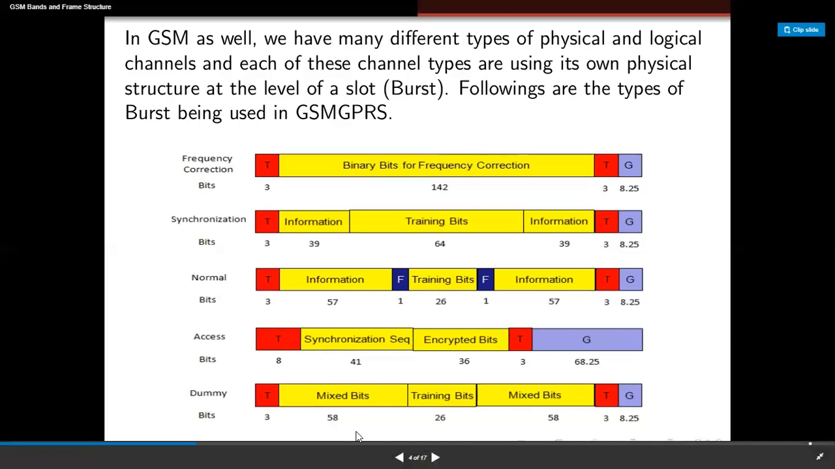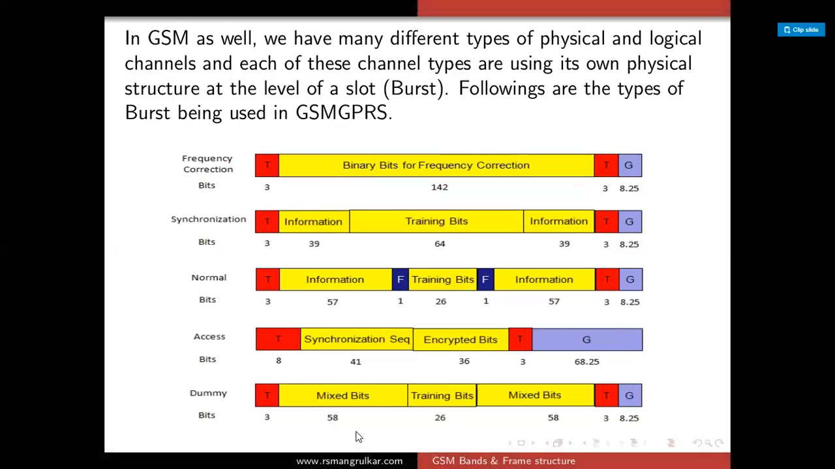And coming to the types of burst formats, let us start with the first one, that is the normal burst. The normal burst is used for traffic channel and dedicated control channel transmission on both forward and reverse link. This normal burst is used to transmit speech data or user data, and also for transmission of information on the forward and reverse link.